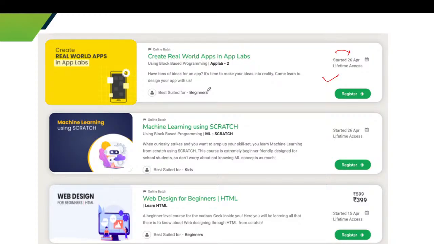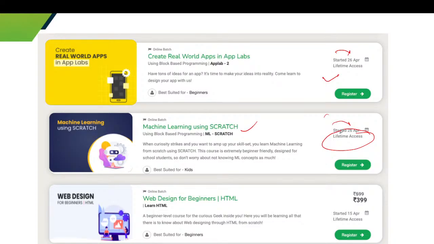Next course is machine learning with the help of Scratch. You can purchase this course, and this course started on 26th of April with lifetime access. Register yourself for this course and purchase it and take benefit of these courses.